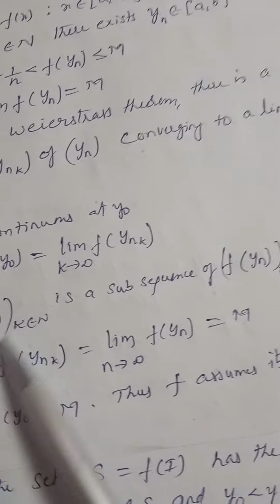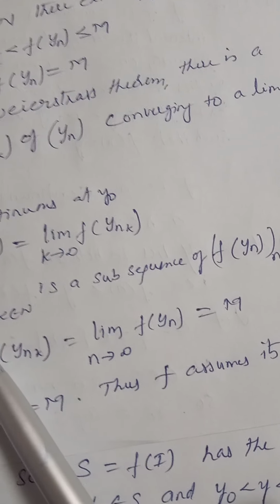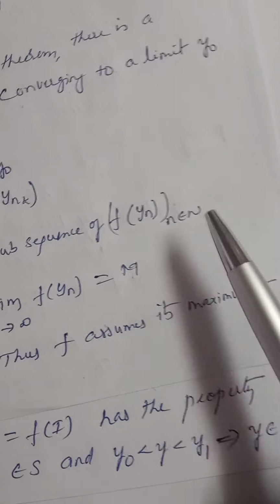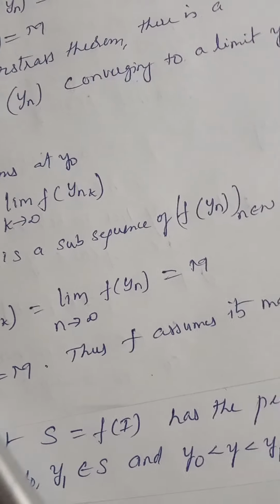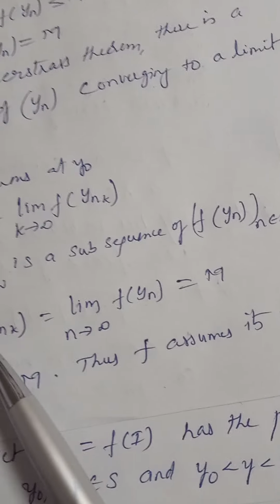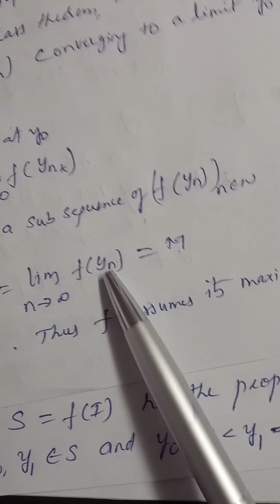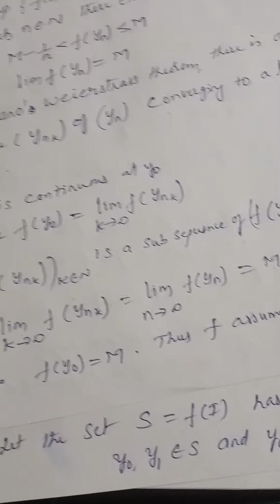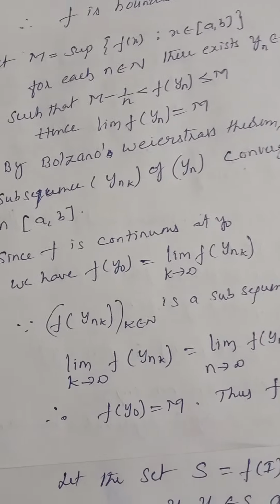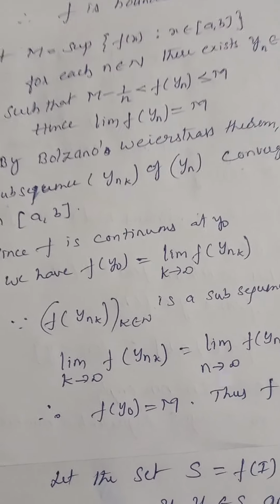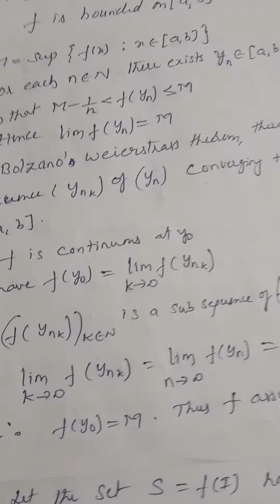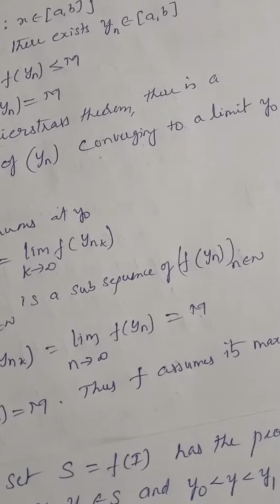Now this is again a sequence. f of y suffix nk is a subsequence of this sequence. This limit we are applying: limit k tends to infinity of f of y suffix n suffix k is equal to limit n tends to infinity of f of yn, which is equal to m. The reason is, if a sequence converges to m, then all its subsequences also converge to m.